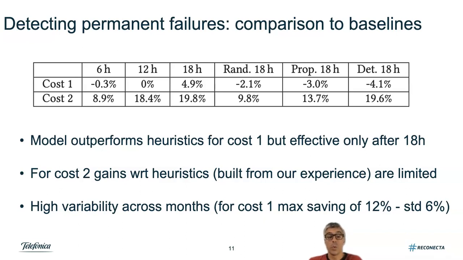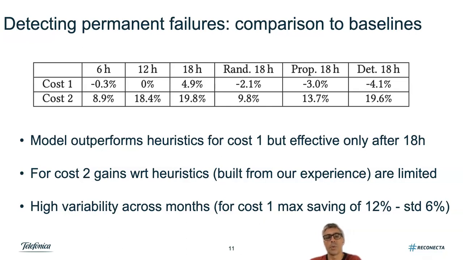In the cost scenario 2, we observe that benefits of the model are limited with respect to the heuristic we define after running the model and after doing analytics. With respect to the vanilla baseline, though, the model provides important gain up to 10%. So here it is important to notice that using these analytics and machine learning could also help provide heuristics that are simpler to deploy and still provide the same benefits under some cost scenario.